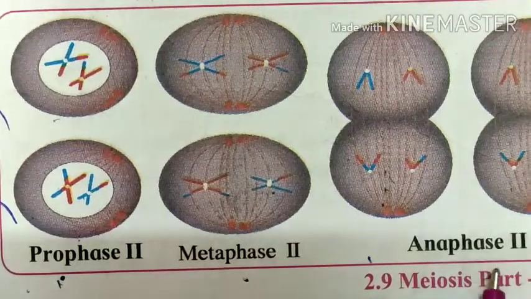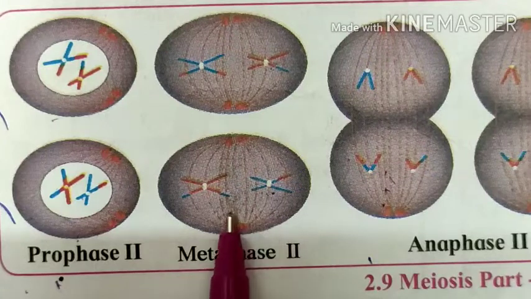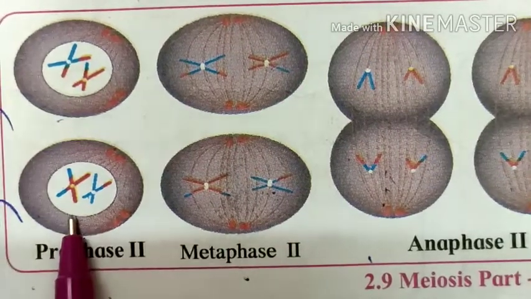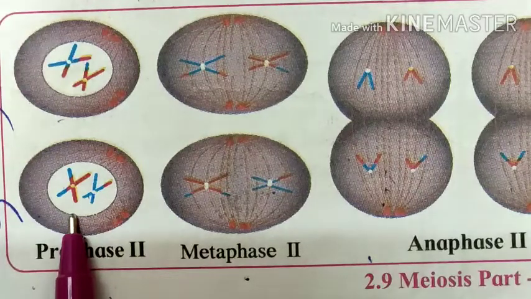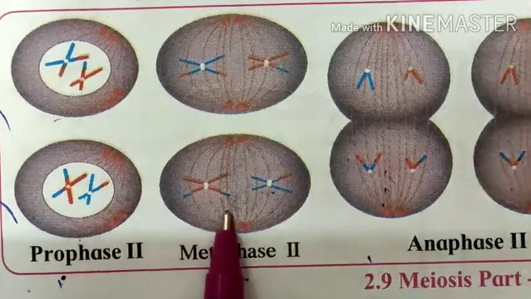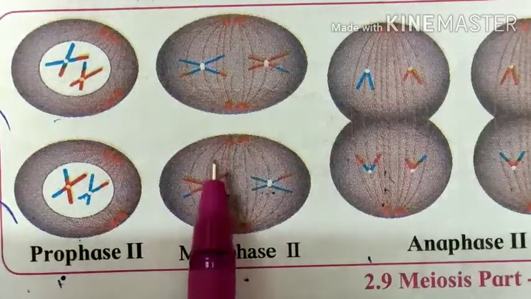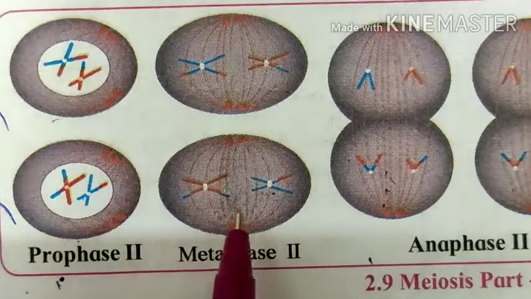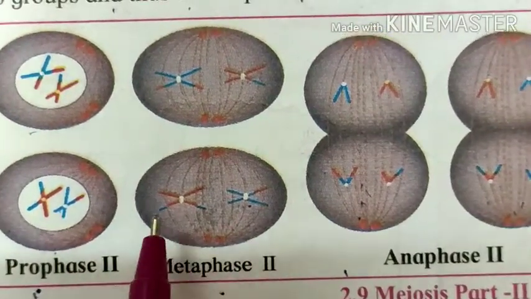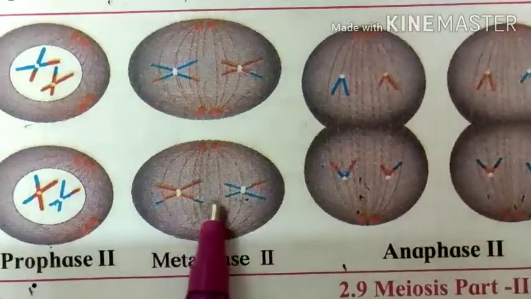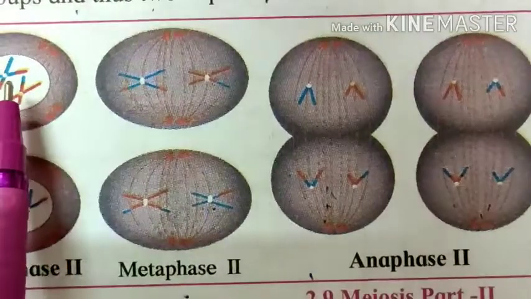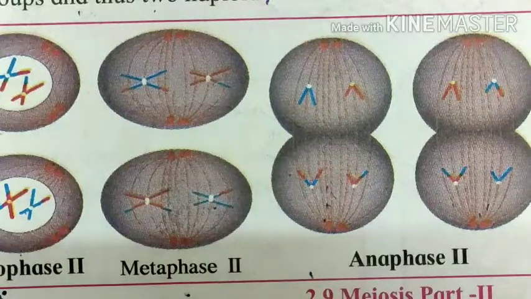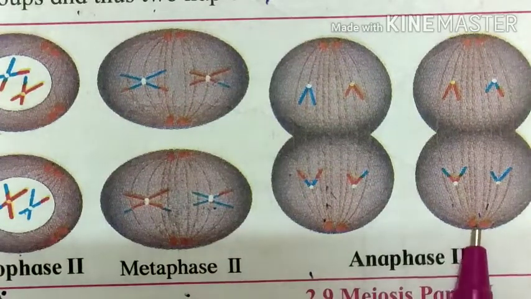Then in anaphase 2, again, there is spindle fiber production. The nuclear membrane which is present in prophase 2 completely disappears here, and spindle fiber production is there in between the centromere and centriole. So the chromosomes of this cell are arranged at the equatorial plane.